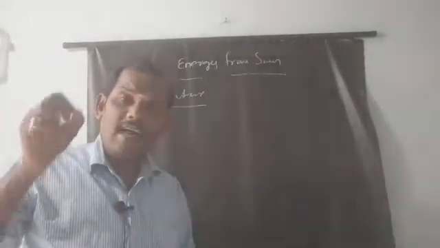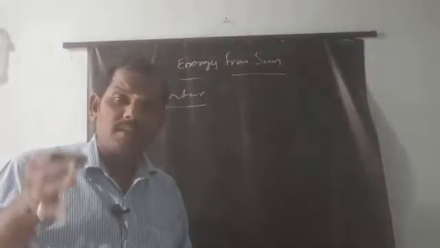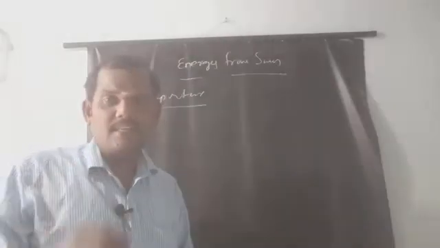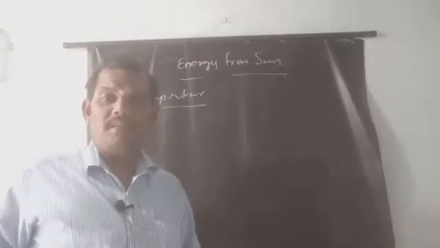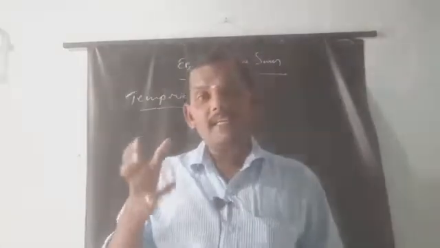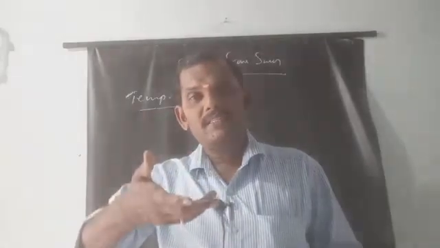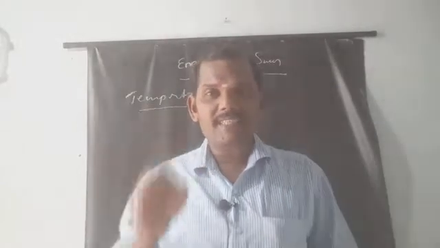So the earth gets the energy and the light, everything, from the sun. Why? Because the sun is very near to the earth. That is the reason the earth gets energy from the sun. How is this energy received? By the sun's rays, right?